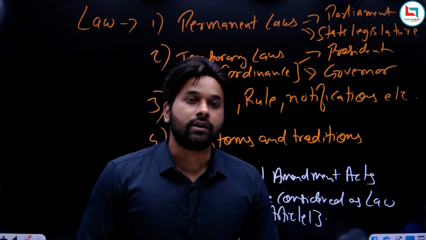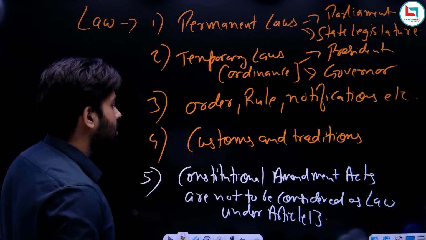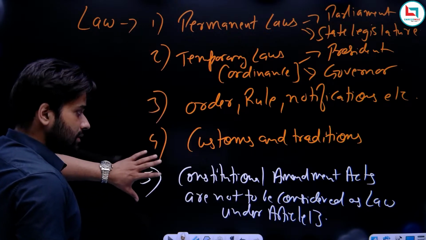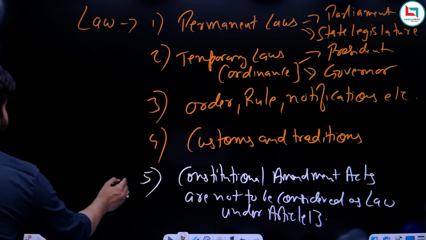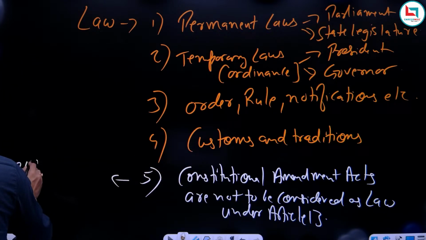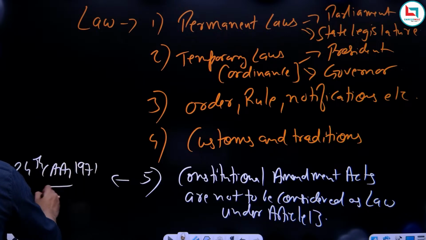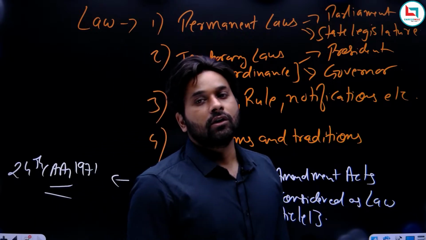So this was the clarification, which was basically to nullify the judgment of Golaknath case. So yes, these are considered to be a law, and this particular thing is not to be considered as a law under Article 13. This provision was added by 24th Constitutional Amendment Act 1971 during Indira Gandhi government, and we have discussed this separately in basic structure doctrine chapter.